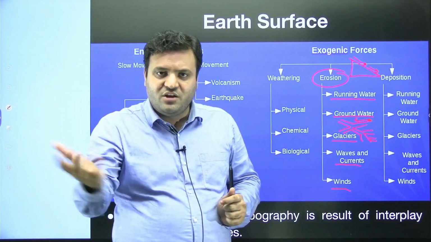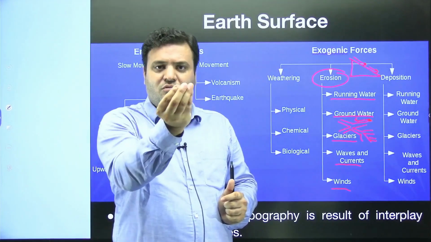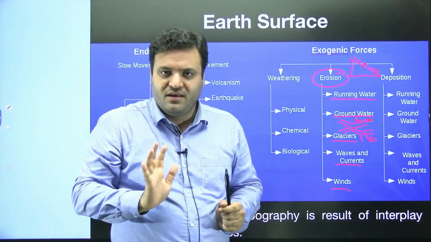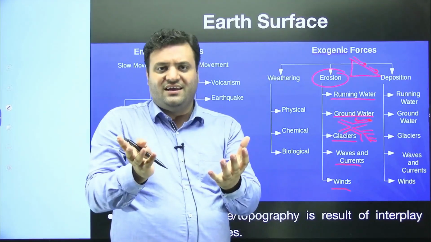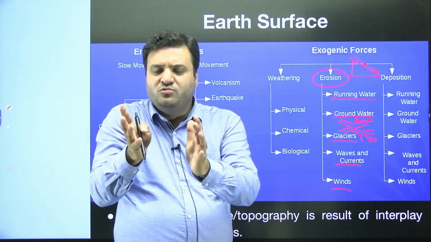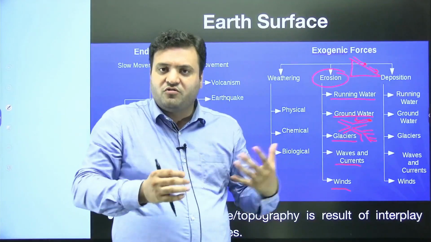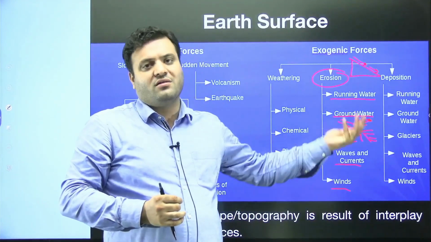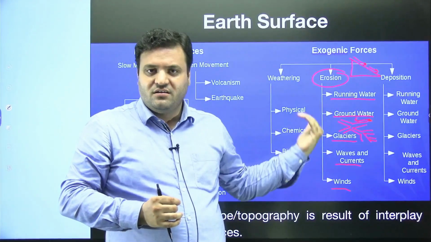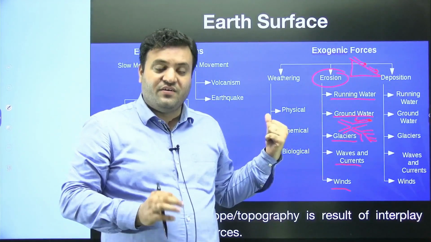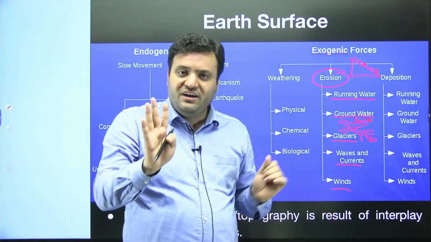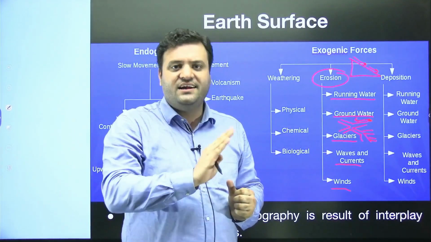When there is erosion, the material will be removed and the topography will be modified. You can also relate it in that way: the sand dunes keep on shifting because of the constant action of wind, the exogenic action. The wind is also blowing because of the gradient which is developed.